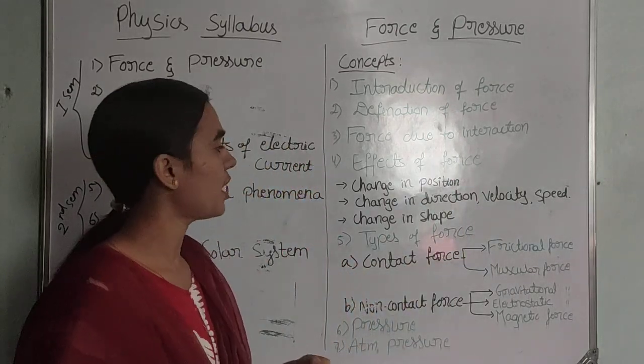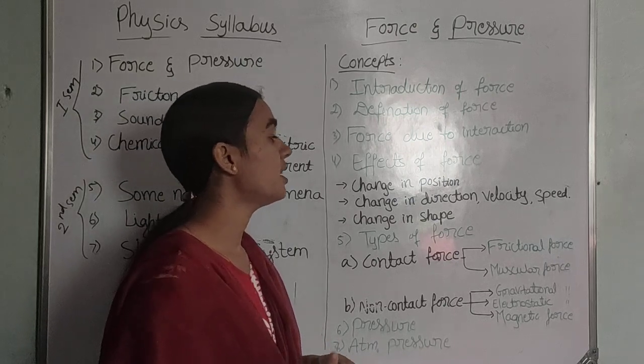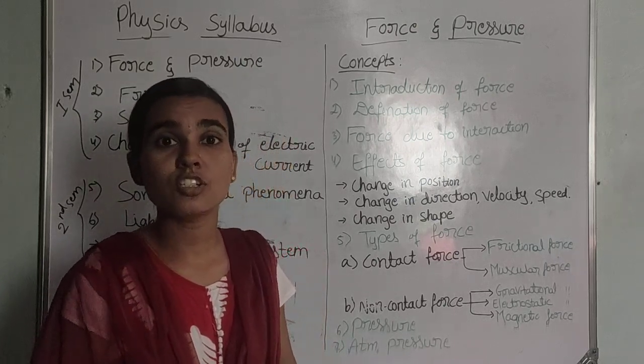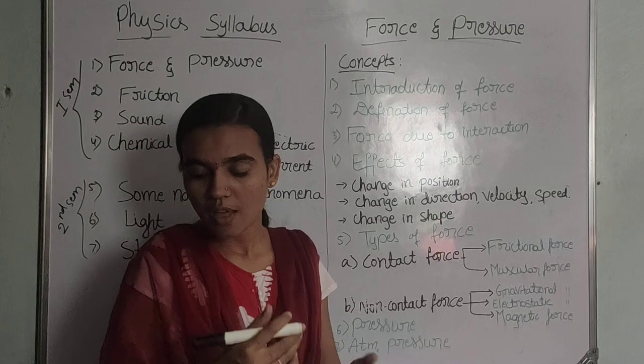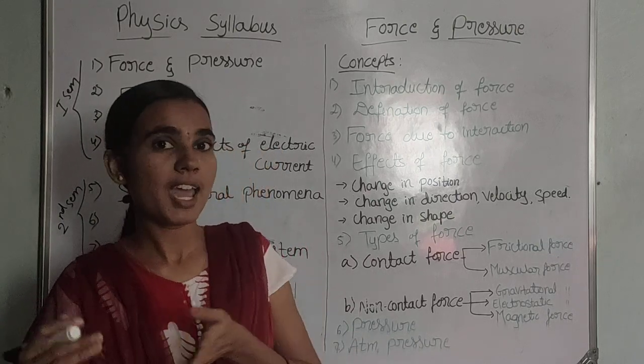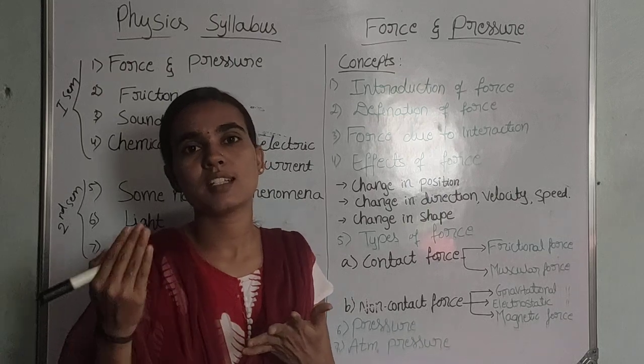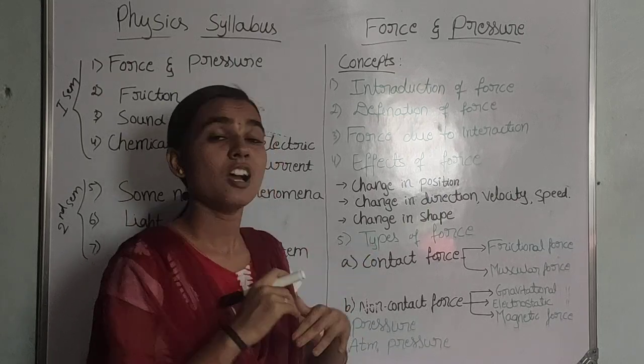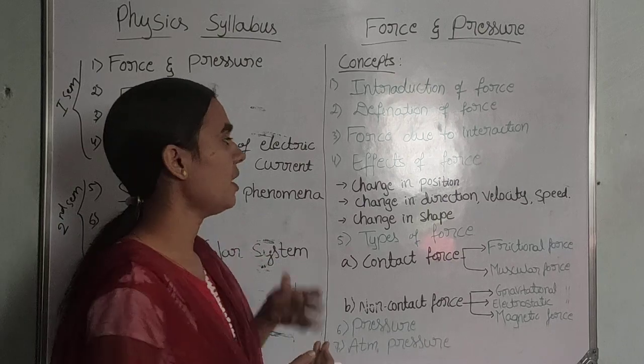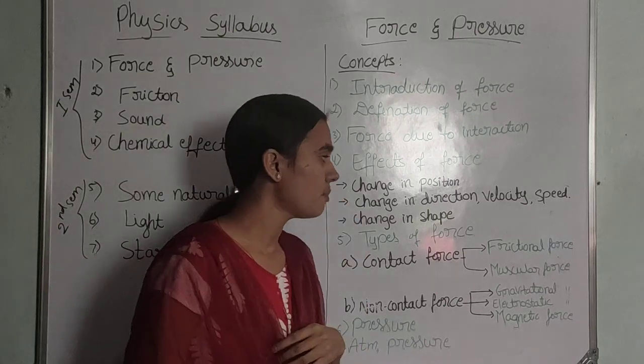How the position, velocity, direction, speed and shape of an object change by applying the force, we have to study with examples.